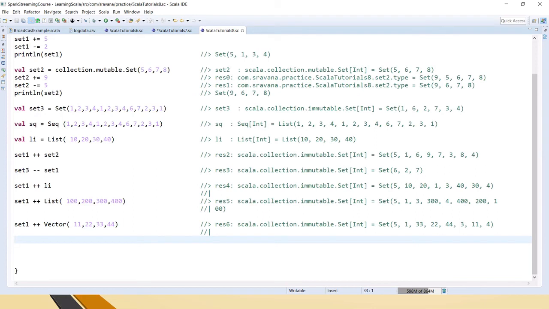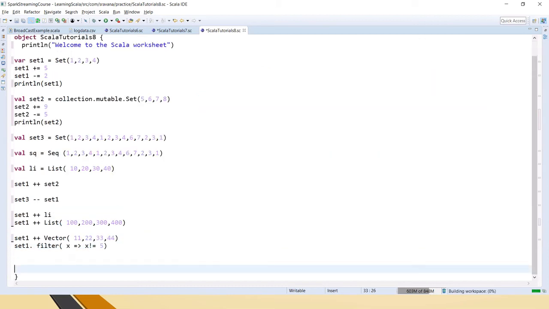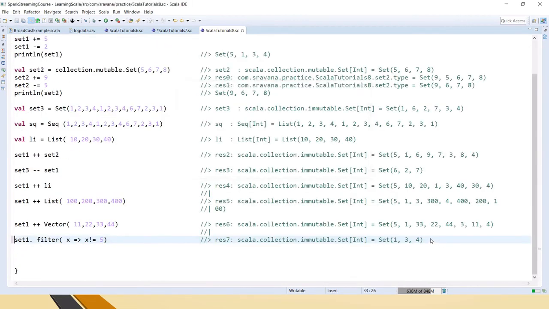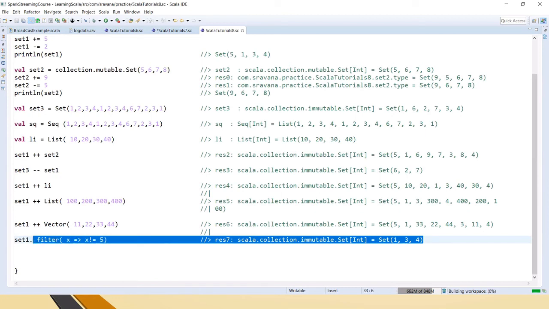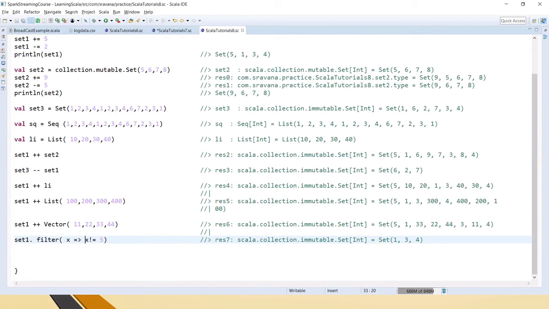And then we can perform some functions also here. Let's say we will do filter, where x is not equal to 5. This is how we pass the function and it will return, see, 5 1 3 4 is the set, right? So it has removed the 5, and wherever it's not equal to 5 it has returned the remaining elements.